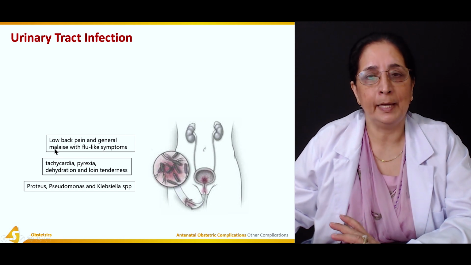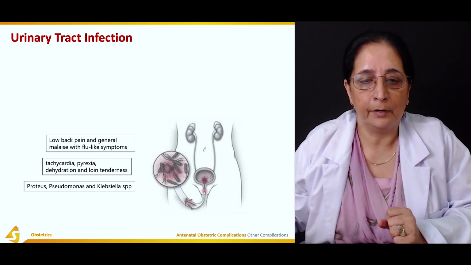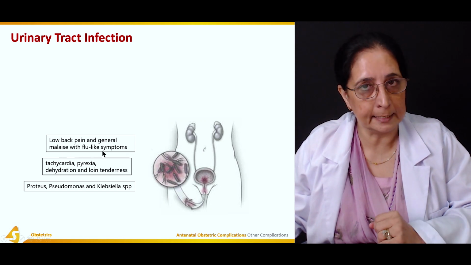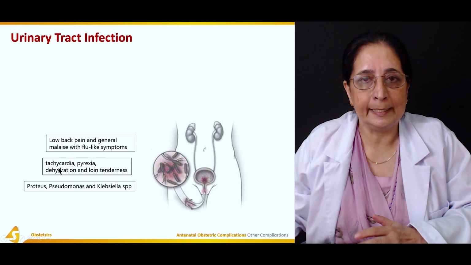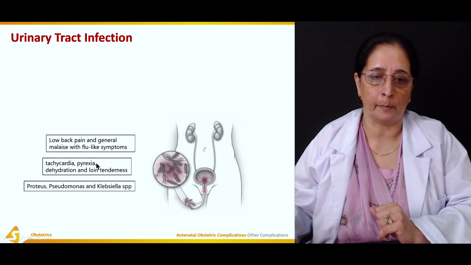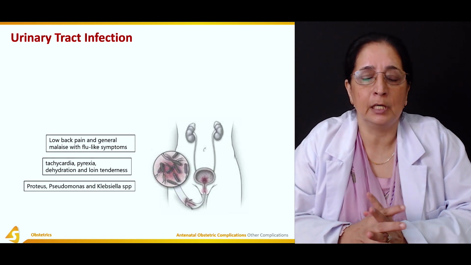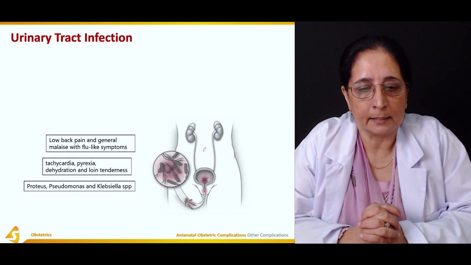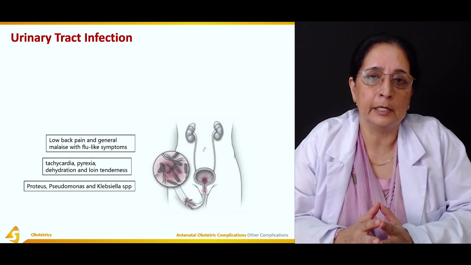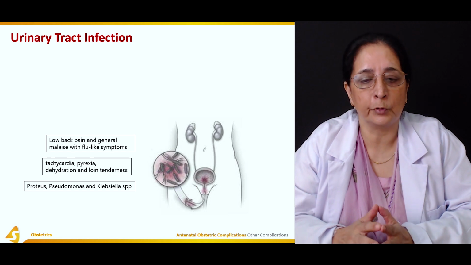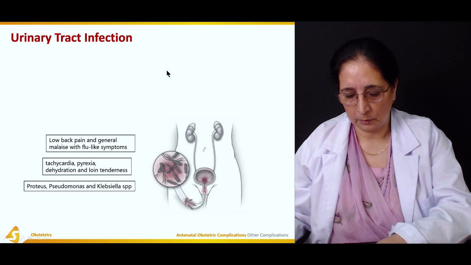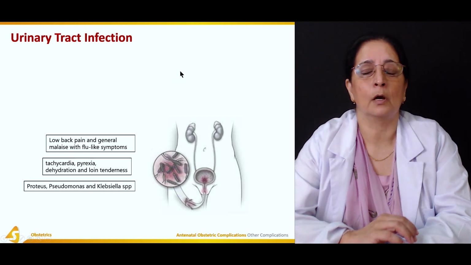So how does it present? There is low back pain and general malaise with flu-like symptoms. Might be tachycardia, fast heart rate, pyrexia, fever is common, dehydration and loin tenderness. And the different bacteria that can cause urinary tract infection include Proteus, Pseudomonas, and Klebsiella. So these are common causative organisms.